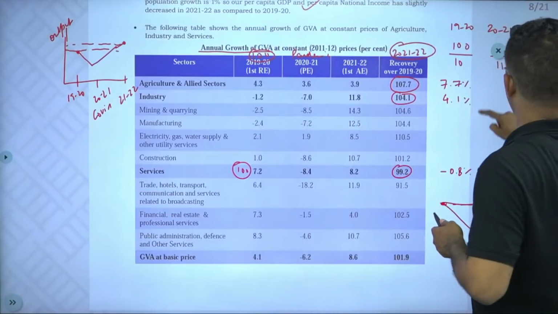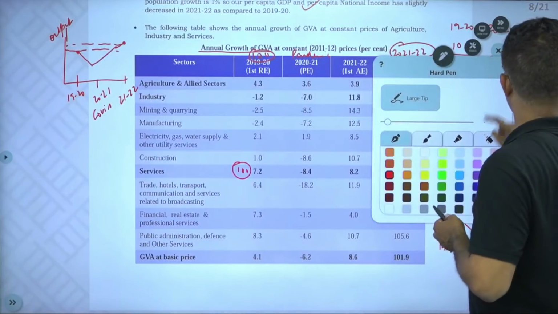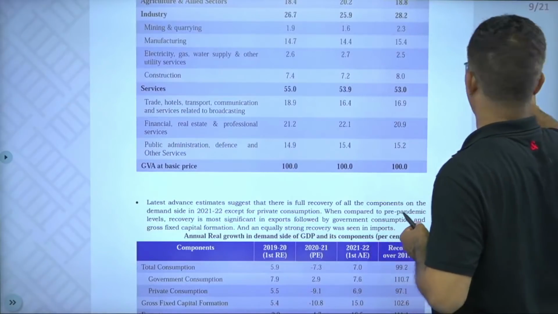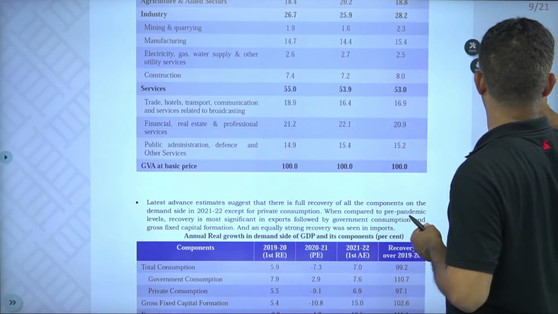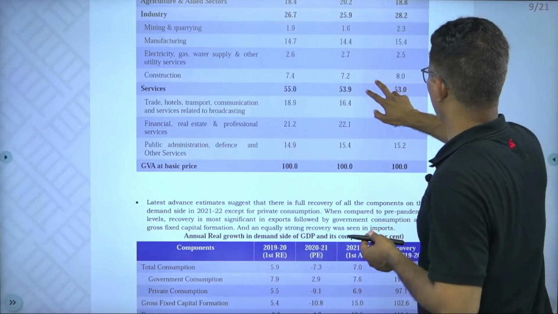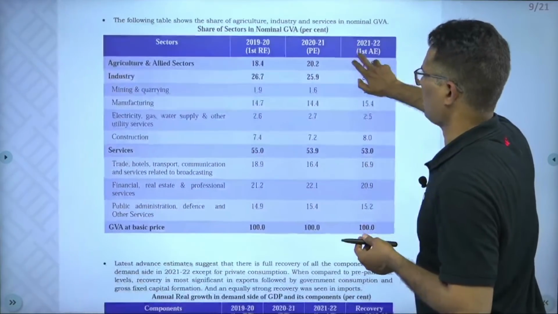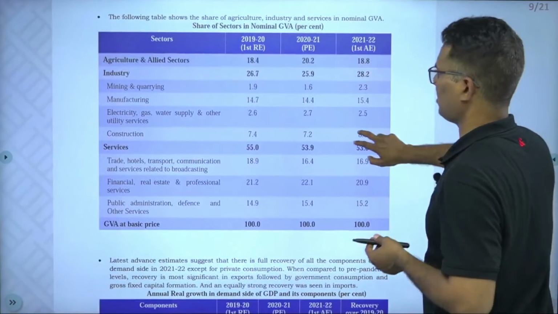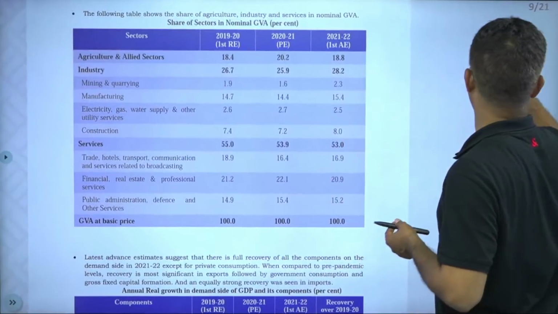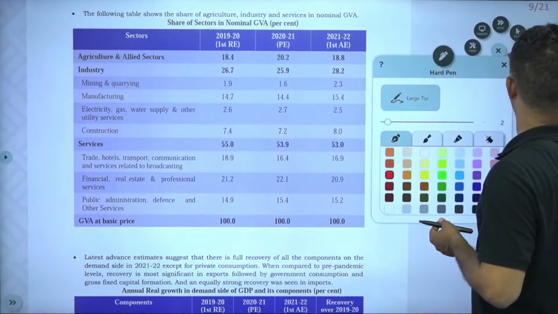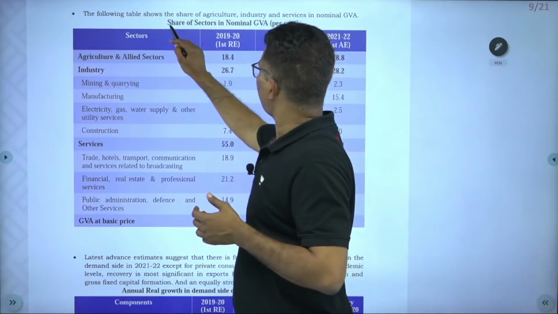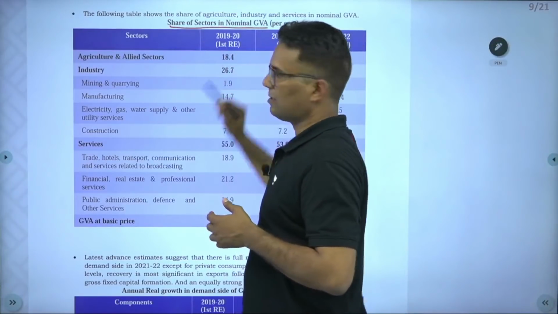Then coming to the next, see this one. Share of sectors in nominal GDP.